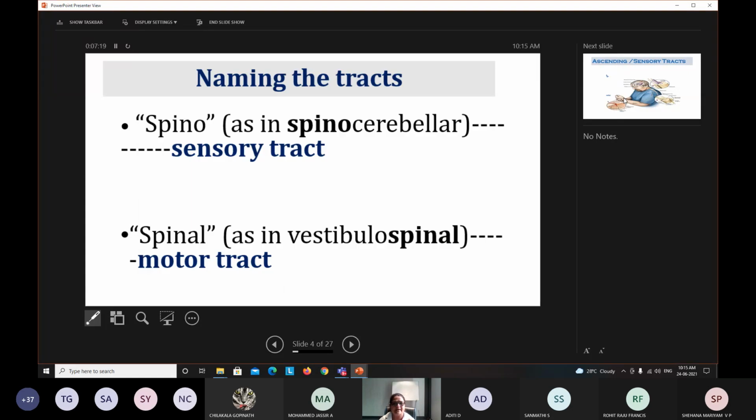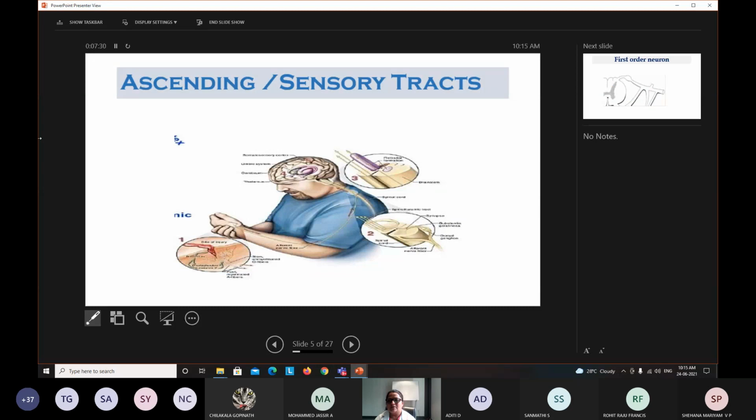We'll proceed ahead. Okay. So today in the class, I am going to talk about the ascending tract in detail. As I said, ascending tracts are always carrying the sensory information towards the brain. So say for example in the peripheral part, on your palm or forearm, some injury happens.